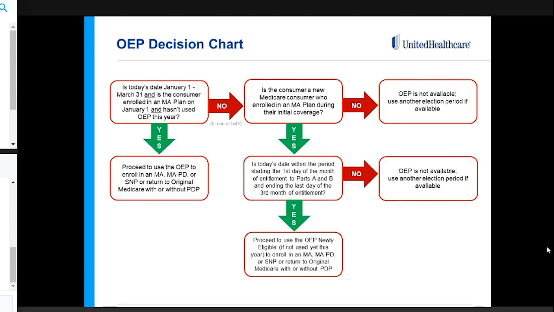And another scenario, like I mentioned earlier, is if the consumer is new to Medicare who enrolled in a Medicare Advantage plan during their initial coverage, and today's date is within the first 3 months of the plan that they enrolled on. So those are some of the fact checking that you can do to see if OEP is available for the person that you're meeting with.